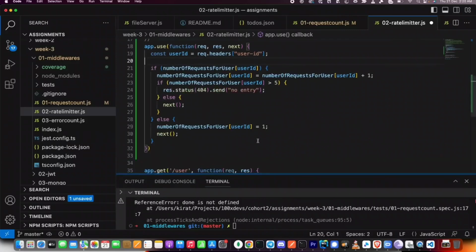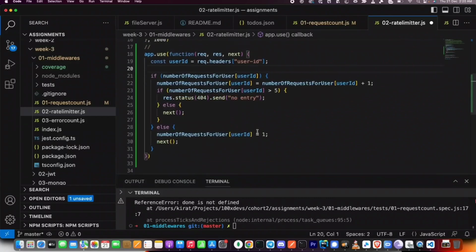Usually middlewares in the real world will be something of this sort only. They are helping you track these metrics. There will be other types as well, but this is the easiest one to get your hands dirty with, to write some logic that lets you limit a user. Why is this beautiful? This is very beautiful because now a single user cannot bombard your servers, provided you have logic to actually extract the user ID and people are legitimately sending you their user ID. In the real world, this is usually done through IP checks.